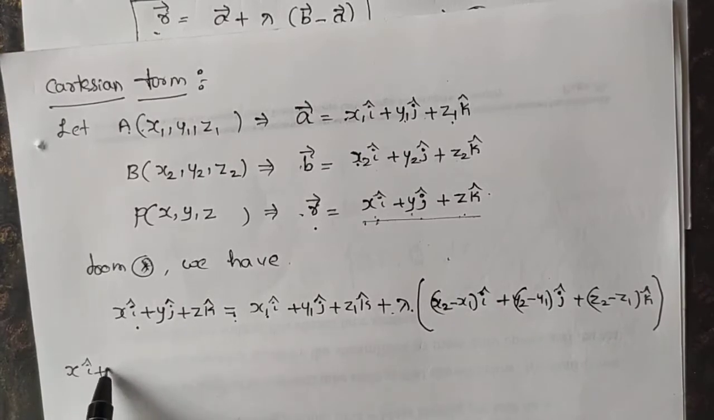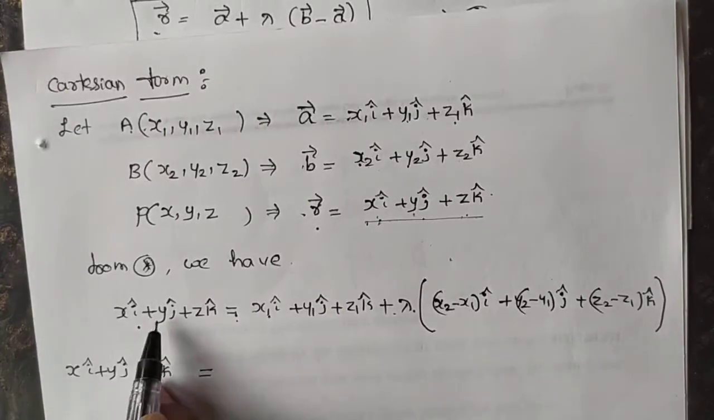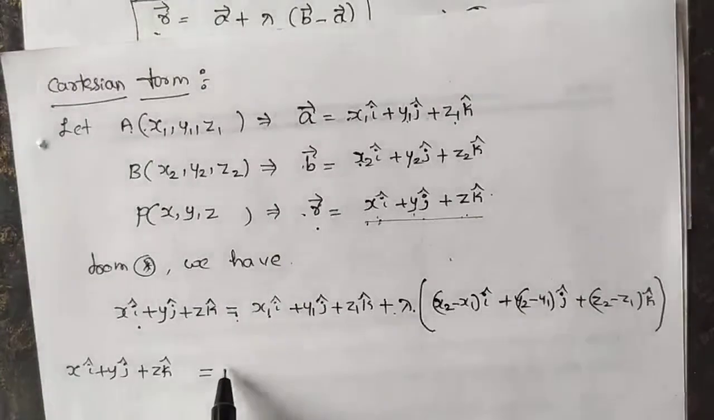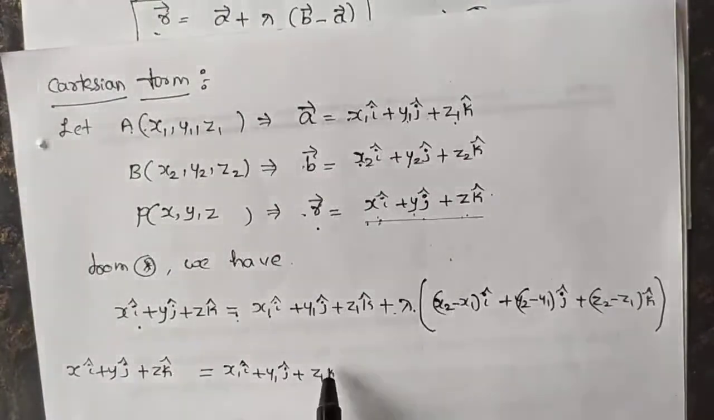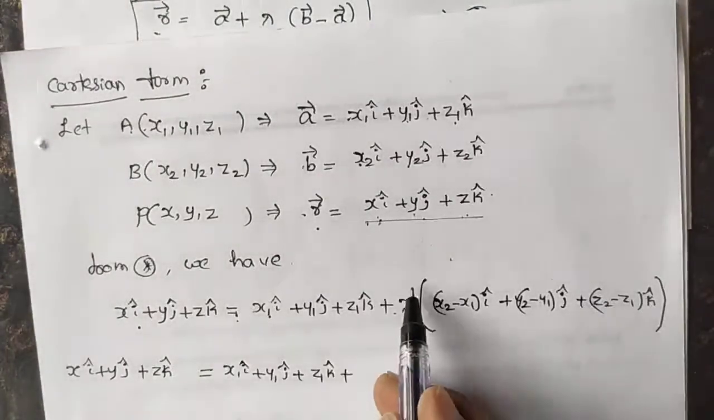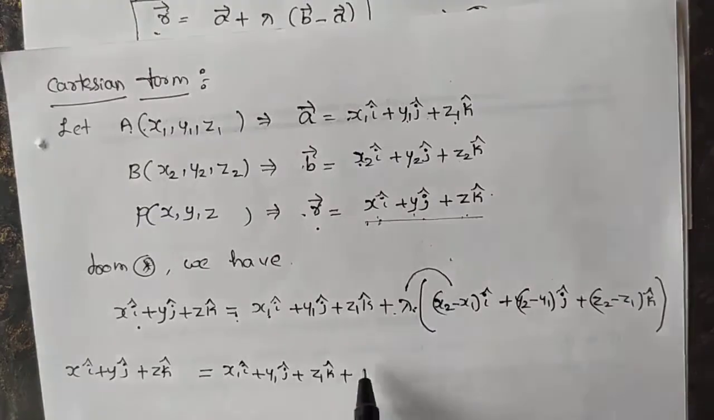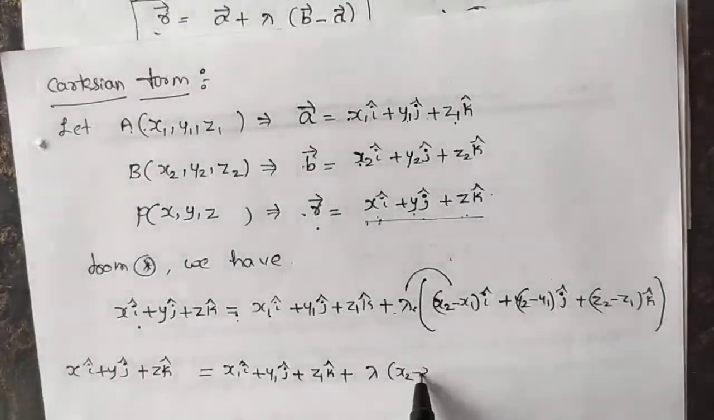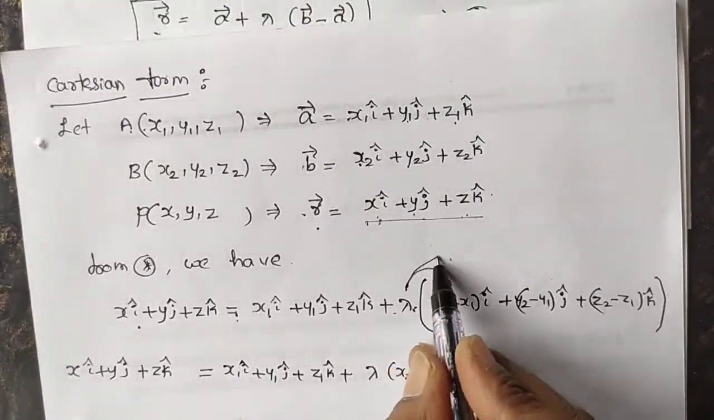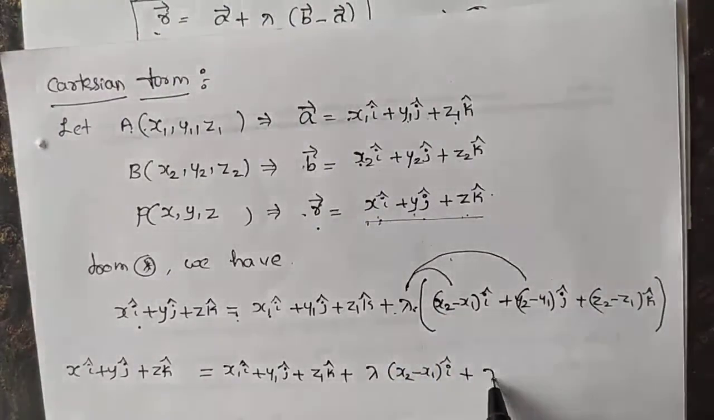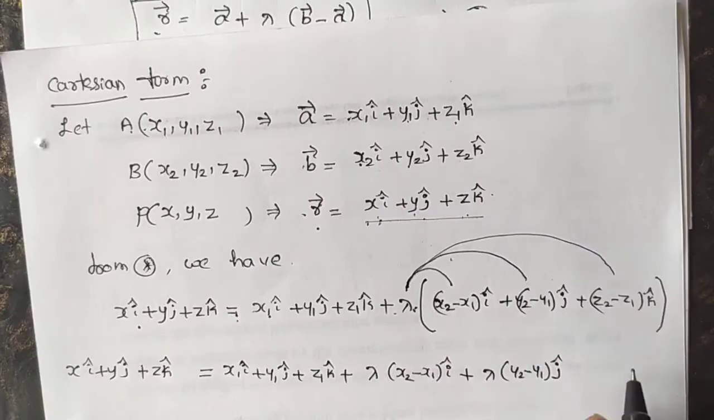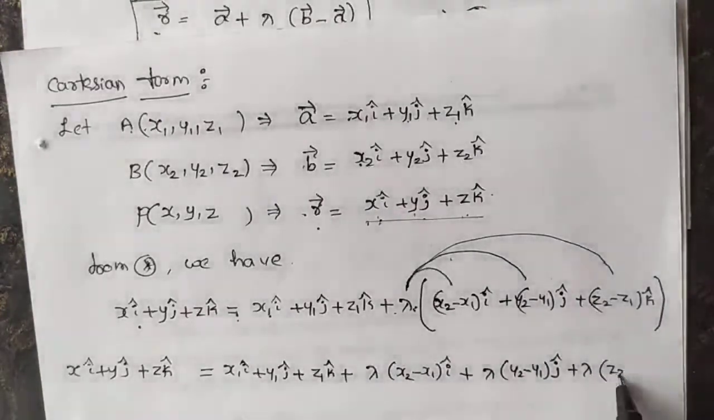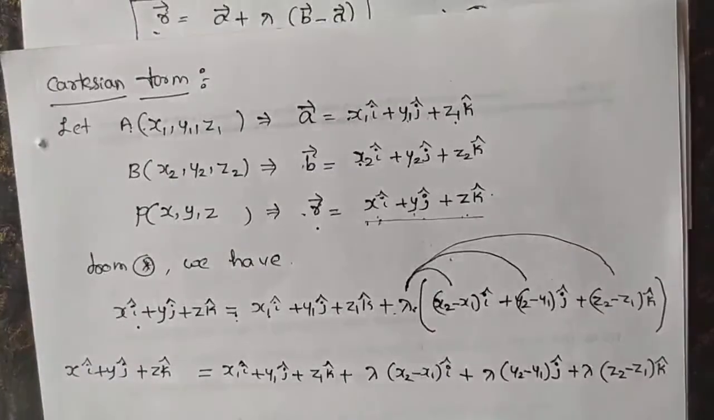Next, on the left hand side we have xi cap plus yj cap plus zk cap equals, you just keep it as it is. Next, x1 i cap plus y1 j cap plus z1 k cap plus lambda. You just apply this lambda inside the brackets: lambda into (x2 minus x1) i cap, plus lambda into (y2 minus y1) j cap, plus lambda into (z2 minus z1) k cap.